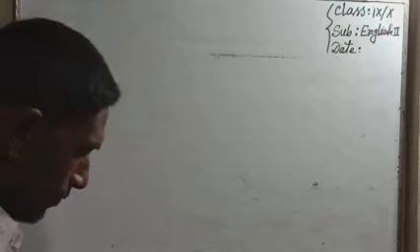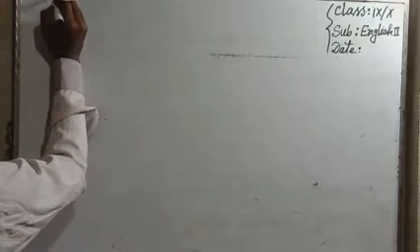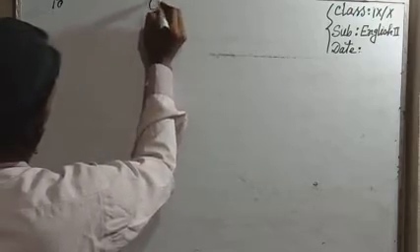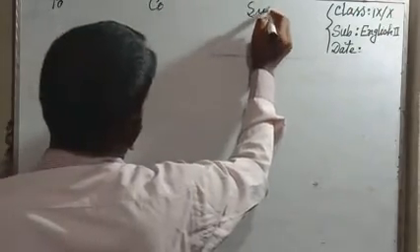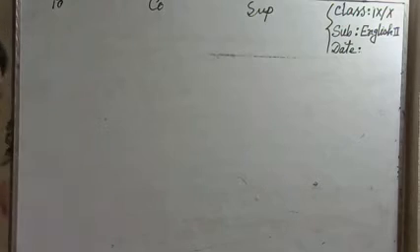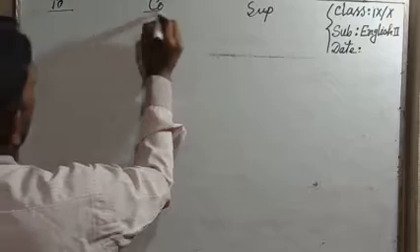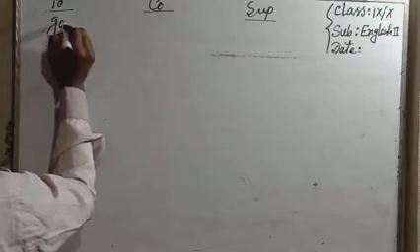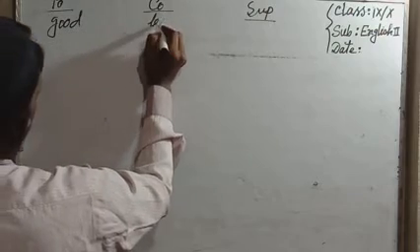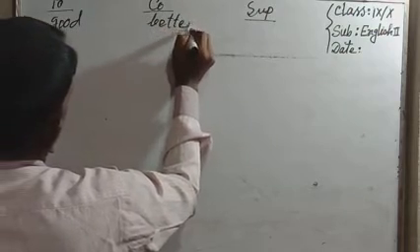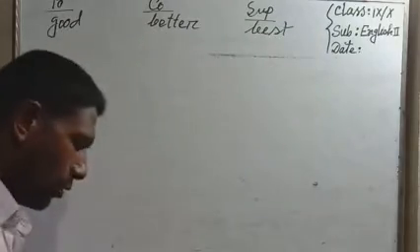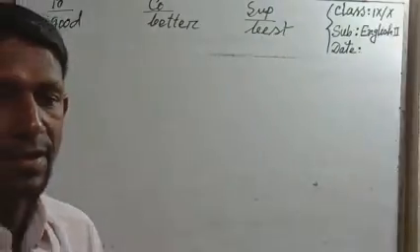So, dear students, let's go. Look at the board. Positive, comparative and superlative. Here good, better, best. Good, better, best.